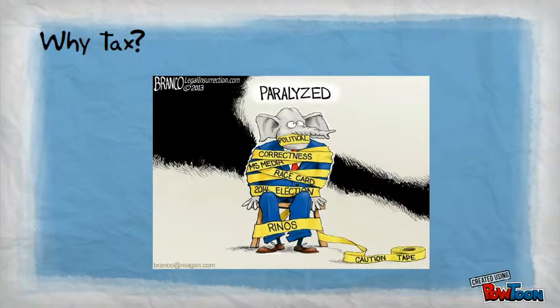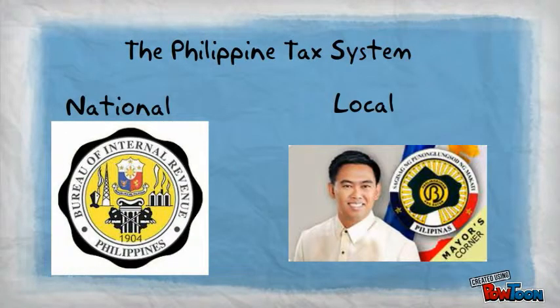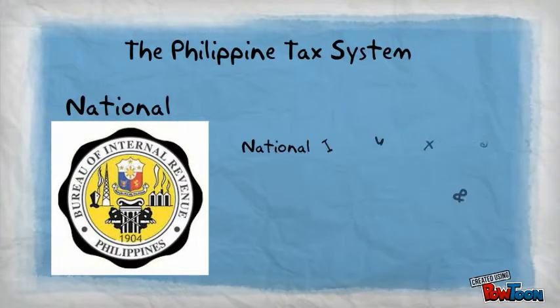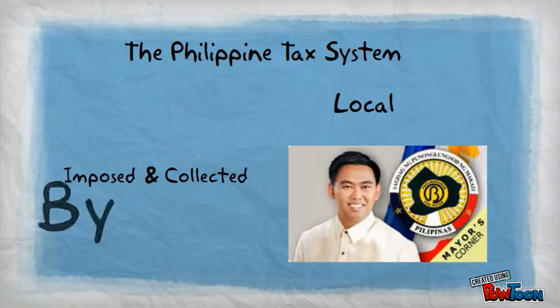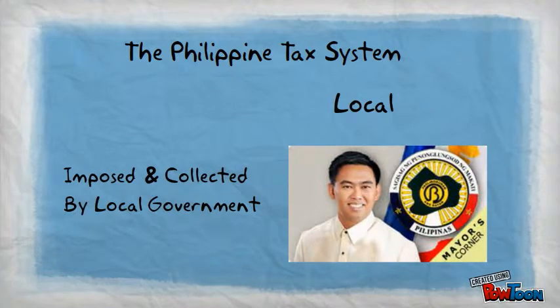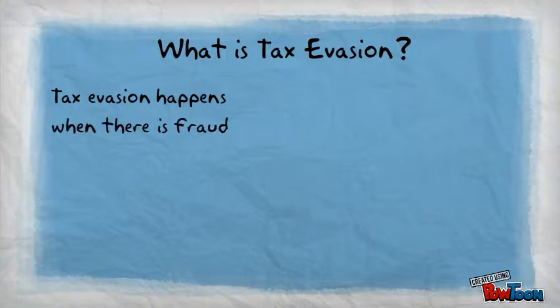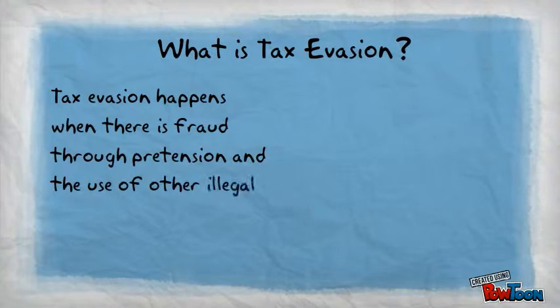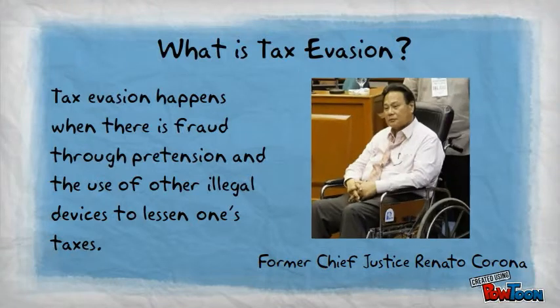The Philippine tax system. Tax law in the Philippines covers national and local taxes. National taxes refer to national internal revenue taxes imposed and collected by the national government through the Bureau of Internal Revenue or BIR. And local taxes refer to those imposed and collected by the local government. What is tax evasion? Tax evasion happens when there is fraud through pretension and the use of other illegal devices to lessen one's taxes. An example is the case against Chief Justice Renato Corona.